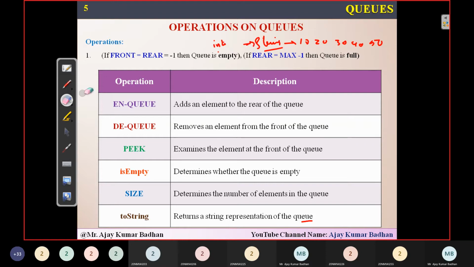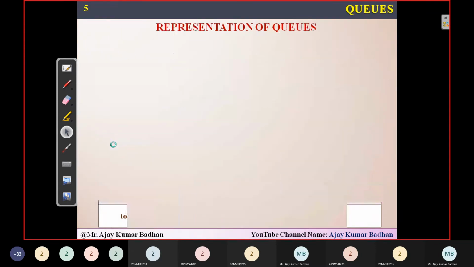String representation it will give you. But mostly the functions we are going to use here are enqueue, dequeue, and peek. These are the three we are going to use. Enqueue is inserting, dequeue is deleting, and peek is displaying the first element present in the queue.